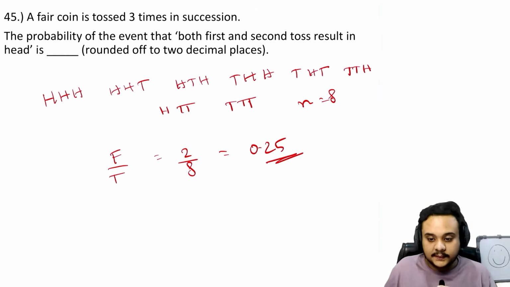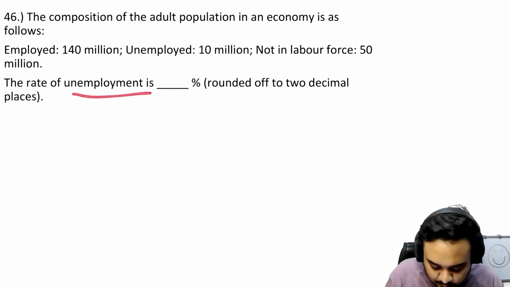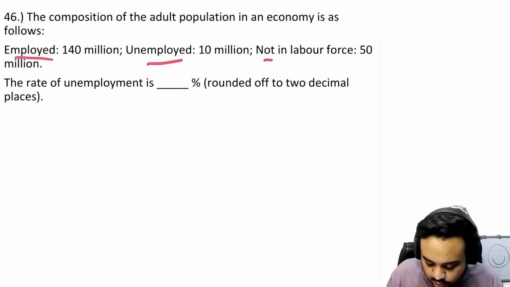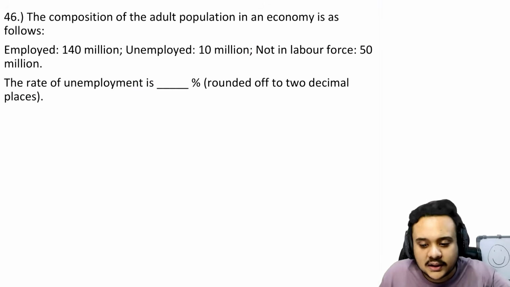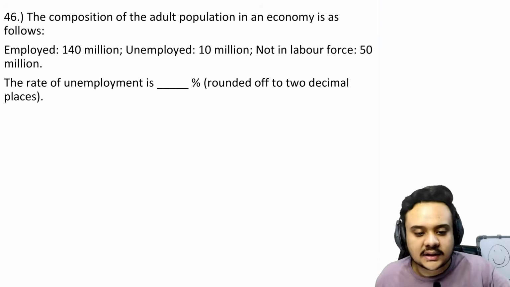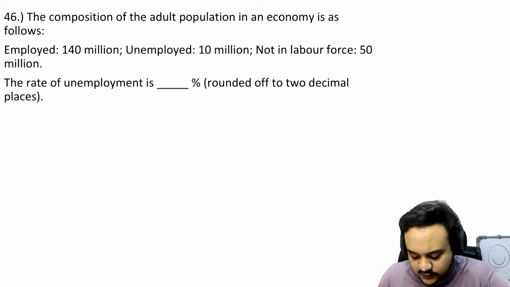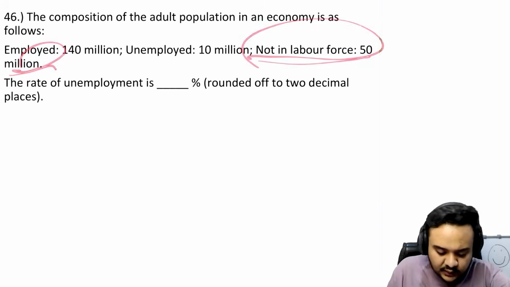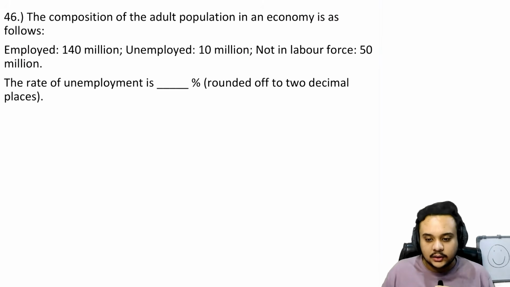Very, very easy question. Then again, very easy. You just have to find the unemployment rate, and you have the employed, unemployed, and not in labor force. This is useless information. So what they do to confuse you is, obviously, you know, these are old school tricks. You have seen this back in the board exams as well. You have seen this in your graduation. What they just do is that they put some irrelevant information so that you get confused and you try to incorporate that into your answer, even though that is not to be used.